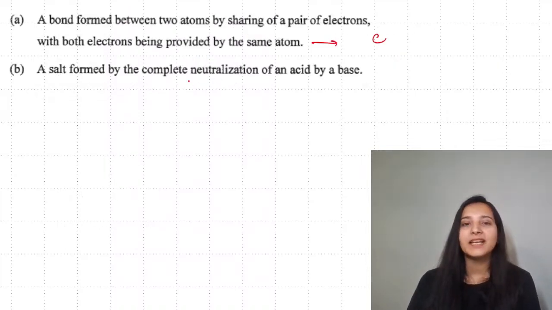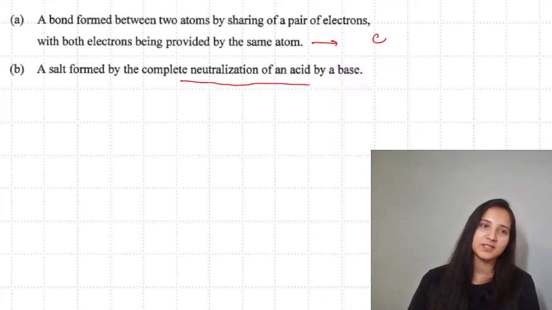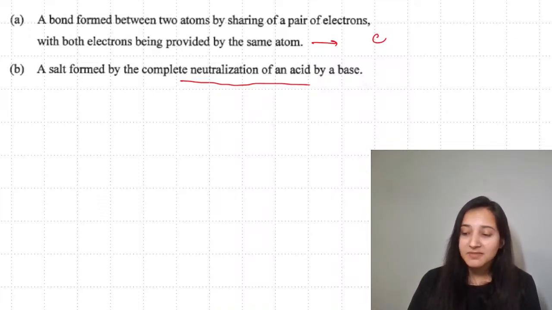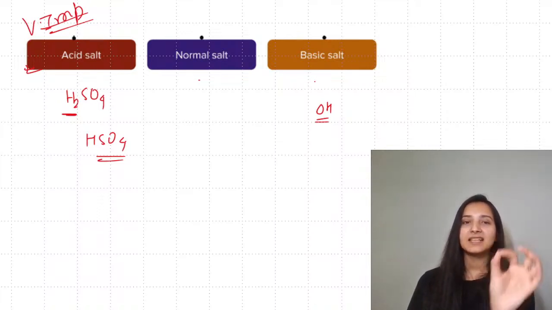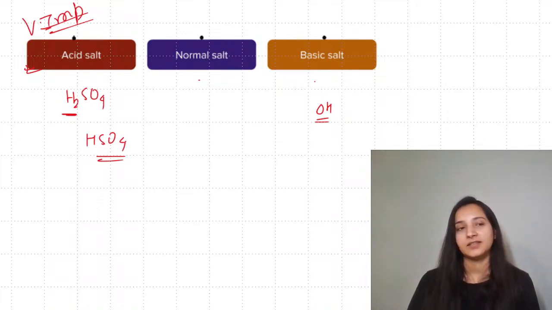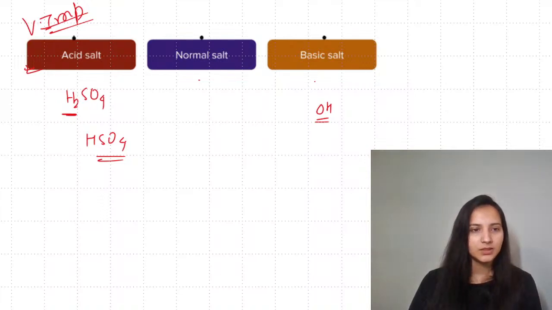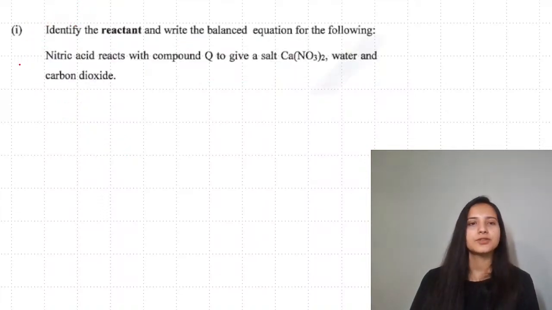A salt formed by complete neutralization of acid and base will be a normal salt. So in your specimen paper for the board exam, what the board is telling you to study before your exam, acid and normal salt is very clearly given for you. Okay, moving to the next question.